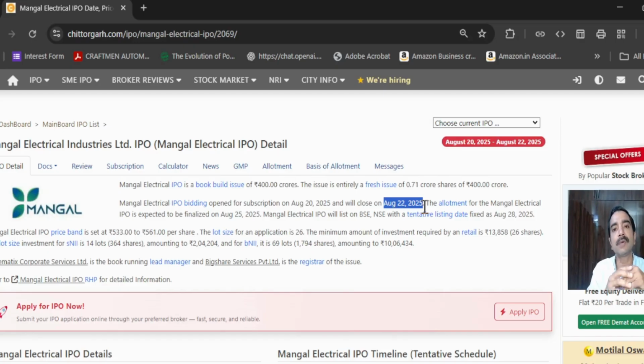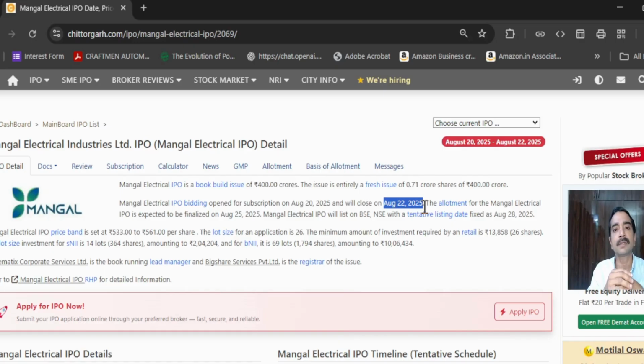As any new IPO comes, it is generally a system where, as per SEBI, it is between 3 to 10 days. It can have a minimum 3 day window, between 3 days to 10 days. The IPO is open for a period which will be decided at the time of the IPO being released.